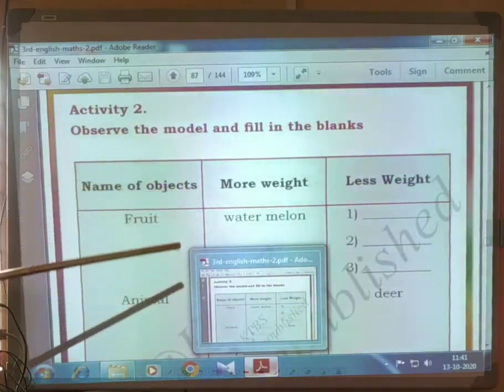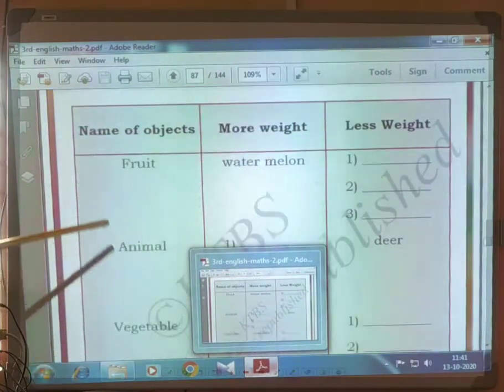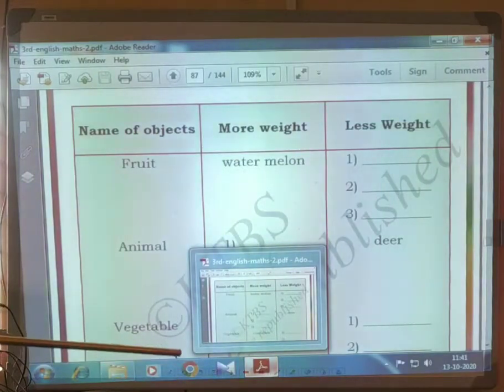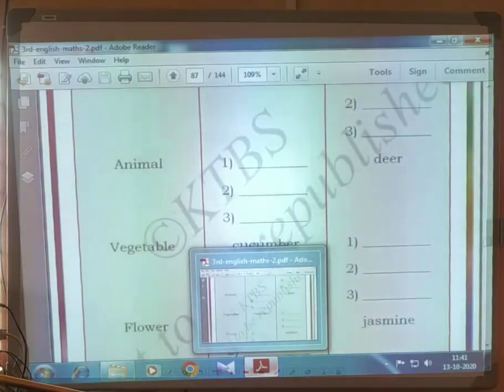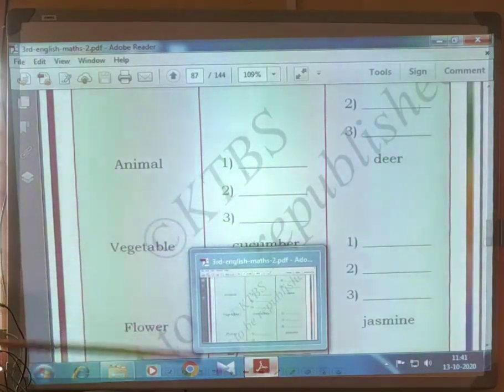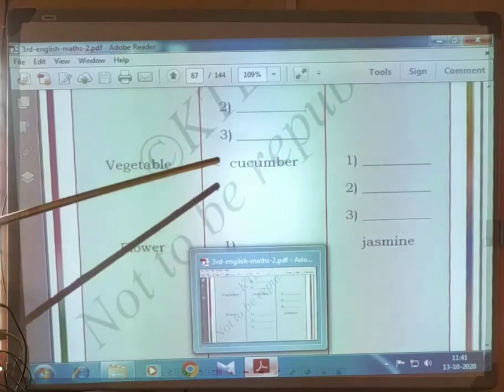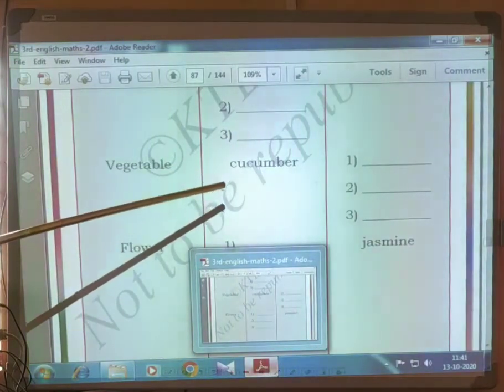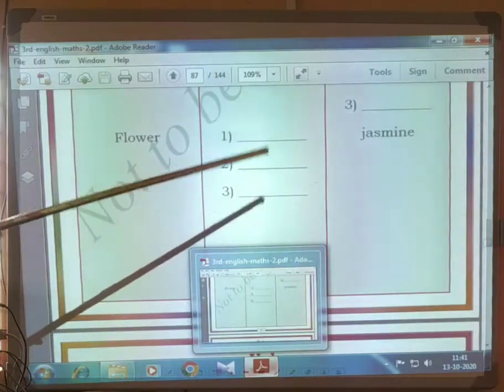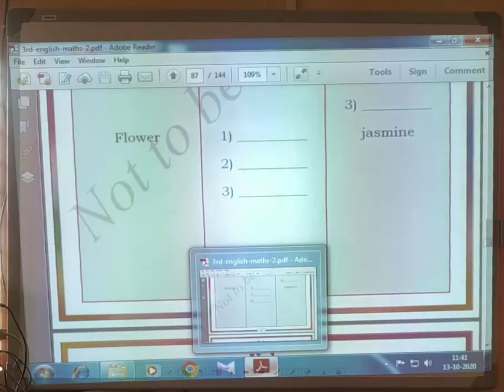Observe the model and fill in the blanks. Name of the fruit: watermelon. Watermelon is more than 1 kg. And the animal, deer, is also more than 10 kg. And vegetable, cucumber. One cucumber is less than 250 gram. And flower, jasmine. The flower is also less than 1 kg.